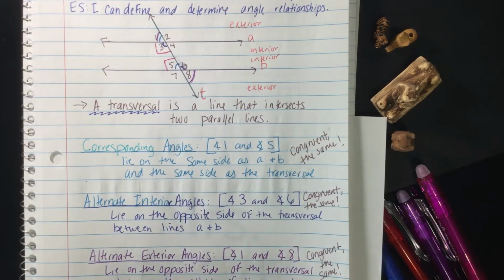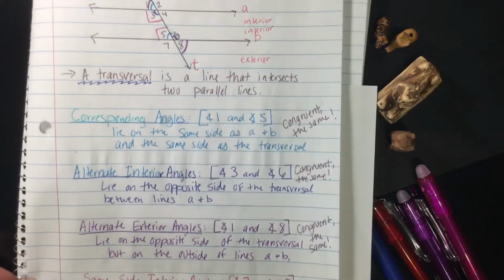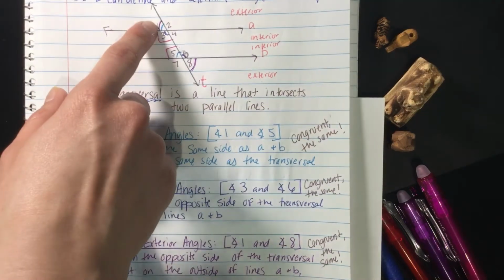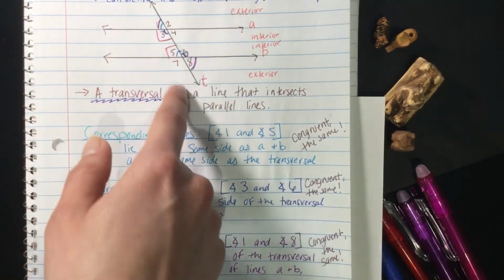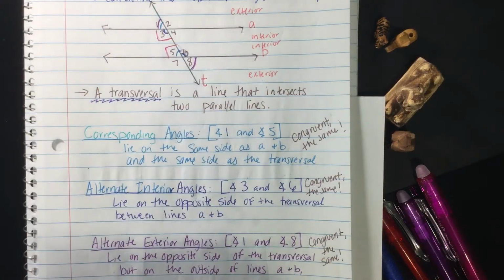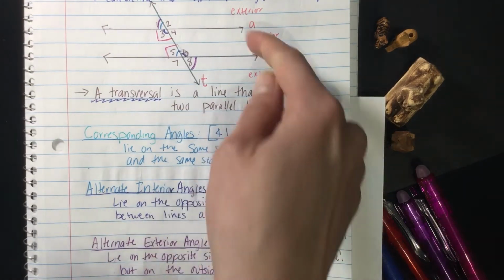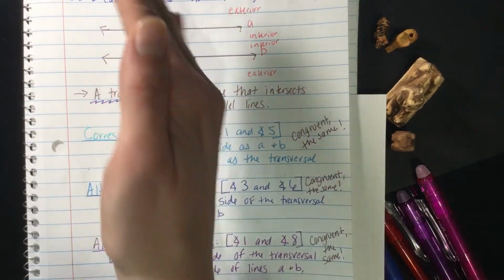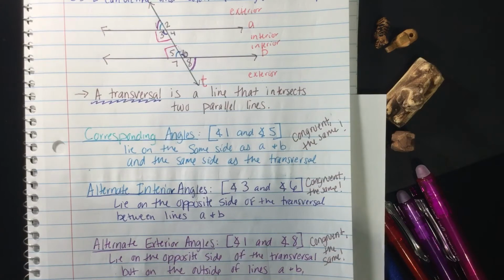So as a little refresher, corresponding angles are angles such as 1 and 5. So they're on the same side of the transversal, on the same side of A and B. That's corresponding angles. Then you have alternate interior angles.